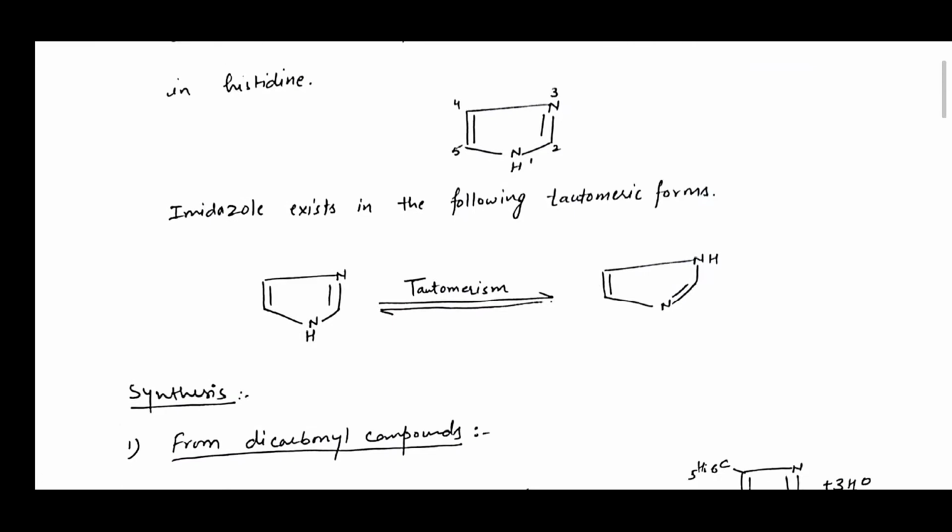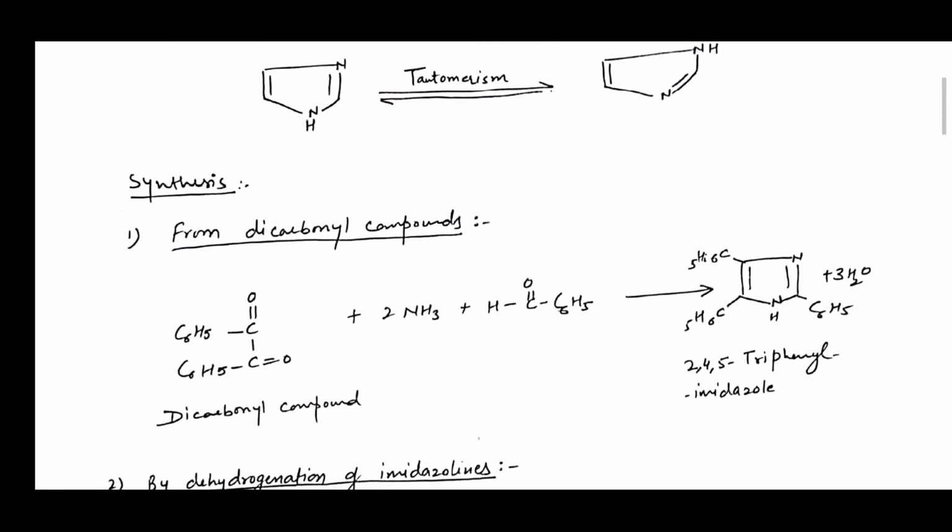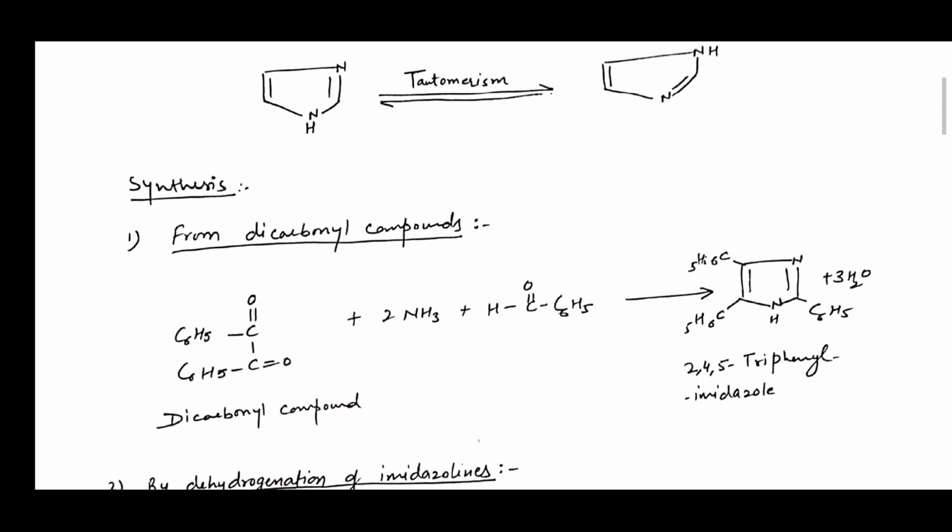Now, how is it prepared in the laboratory? Firstly, it is prepared from dicarbonyl compounds. Imidazole can be prepared by condensing a dicarbonyl compound, for example glyoxal, alpha ketoaldehyde, or alpha diketones with an aldehyde in the presence of ammonia.